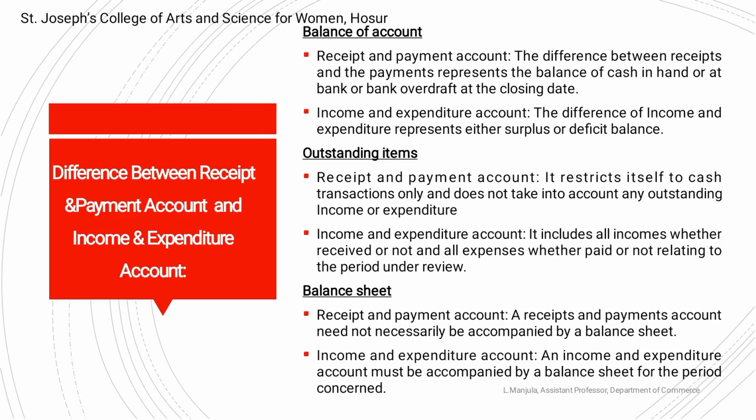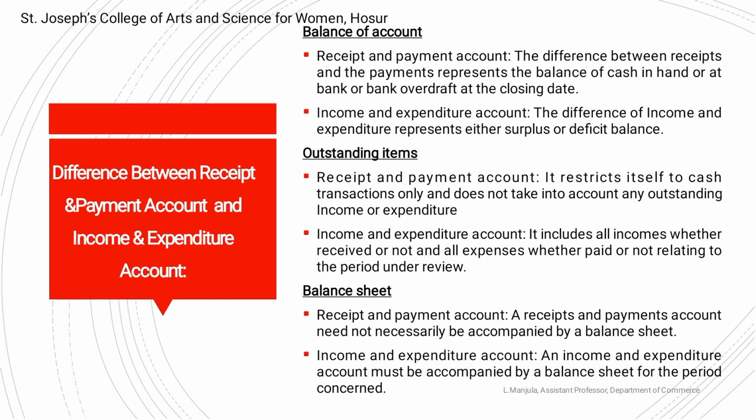Difference between receipts and payments account and income and expenditure account. The first one is the balance of account. Receipts and payments account: the difference between receipts and payments represents the balance of cash in hand or at bank, or bank overdraft at the closing date. Income and expenditure account: the difference of income and expenditure represents either surplus or deficit balance.